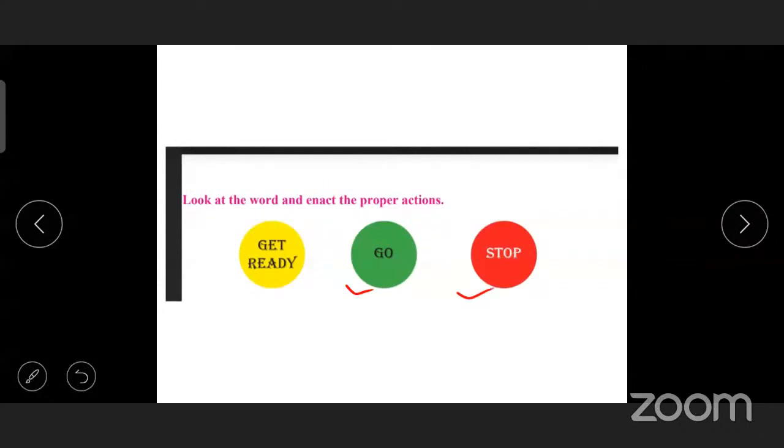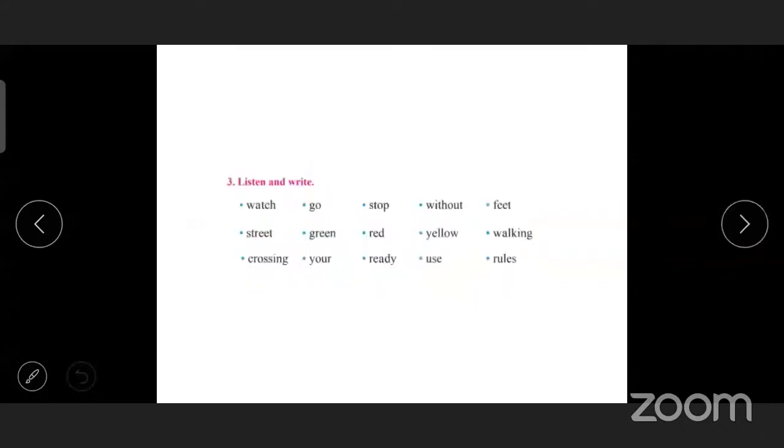Now see, listen and write. Some words are given in your textbook. Listen and write. Okay, now children, listen carefully. I am reading all these words. You have to write them in your notebook.